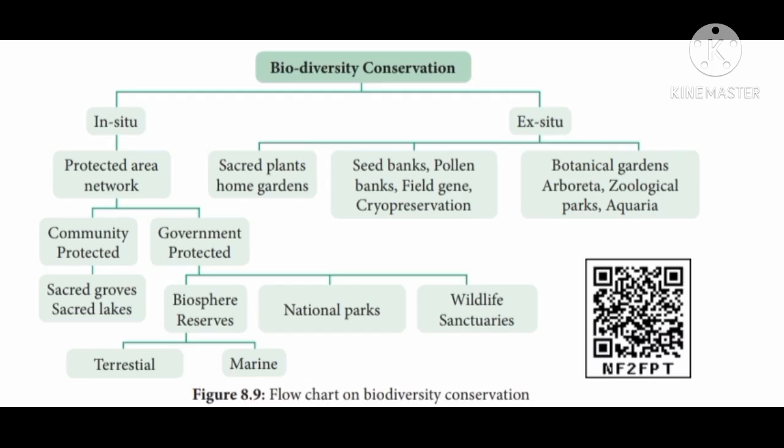Let's see the types of conservation. One is in situ, the protected area network, and ex situ includes sacred places like home gardens, seed banks, pollen and seed storage places, and botanical gardens. In a protected area network, there are community protected and government protected areas. Community protected are sacred groves and sacred lakes. And government protected areas are biosphere reserves, national parks and wildlife sanctuaries. They may be either terrestrial or marine. So this is how the plants are conserved.